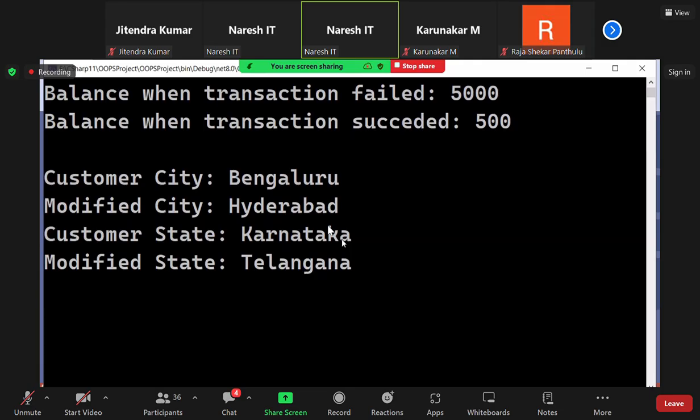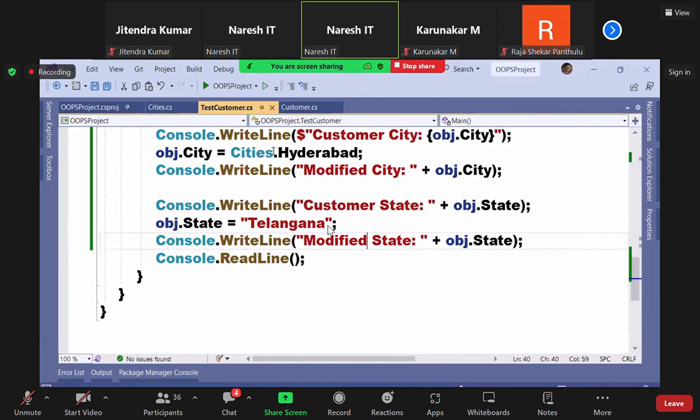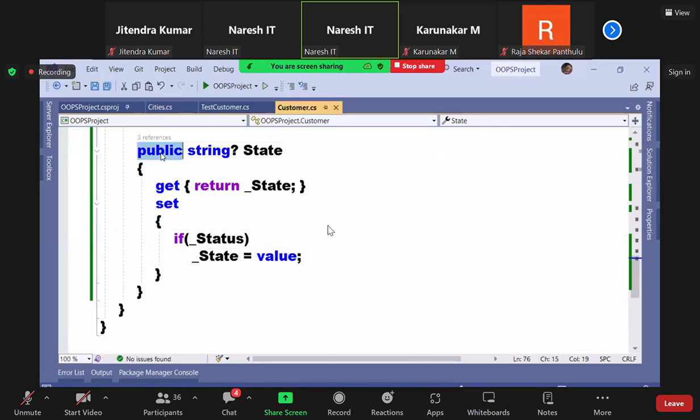Yeah. Now, see, this is the sixth property you define. And all these properties are public. When you're writing public, this get and set are accessible from anywhere now. Correct or not? The get and set are accessible from anywhere. But now if I make it internal, within the project only this get and set are accessible. If I say protected, only from the child classes are they accessible. You remember all the 6 scopes now? So they're accessible based on the scope I define.